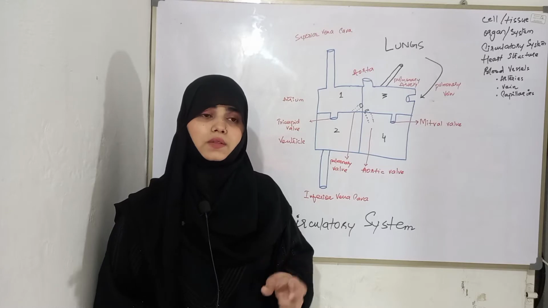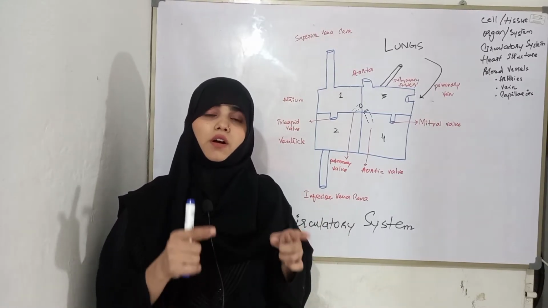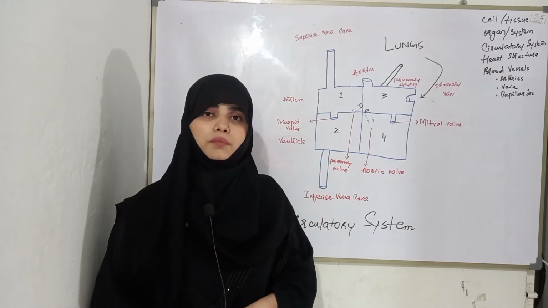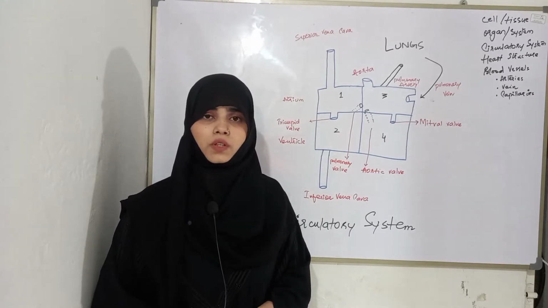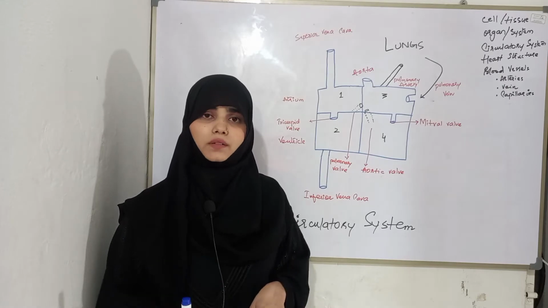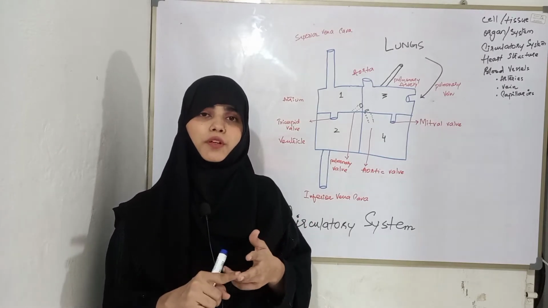And the last, which is very important nowadays, is that it kills all the microorganisms which enter into your body by white blood cells. It kills all those germs. So these are the functions of circulatory system. Number one is it removes carbon dioxide or waste product from the cell.